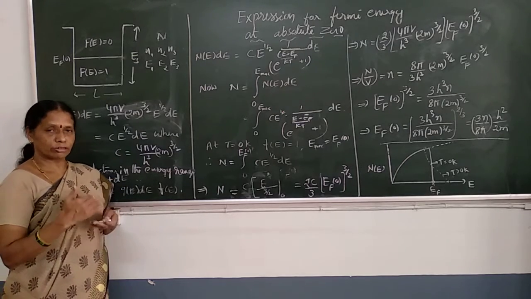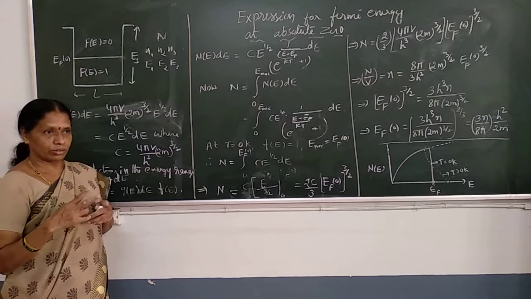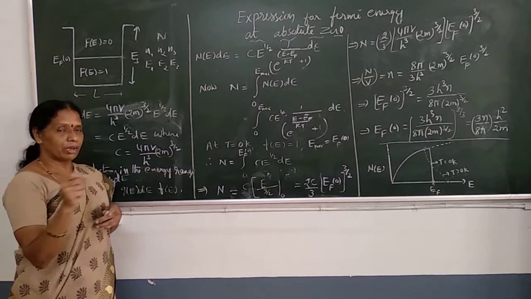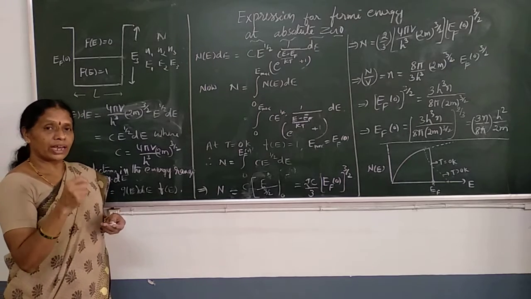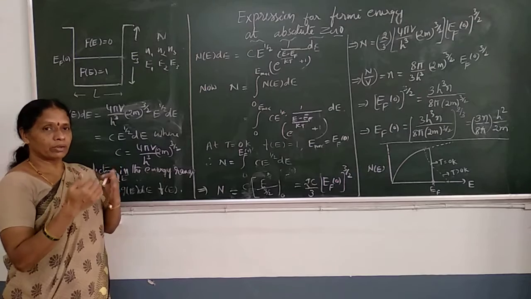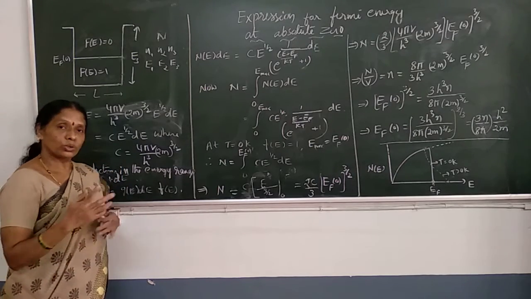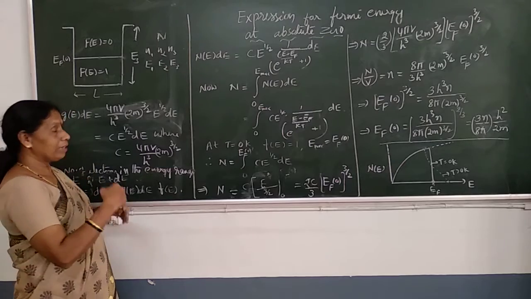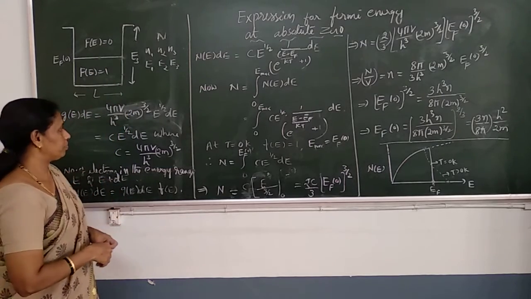What is Pauli's exclusion principle? No two identical electrons can occupy the same level. To occupy the same level, they should have different spin: one having spin up, the other having spin down. Such two electrons can occupy the level. In that manner, the levels are filled in the potential box.